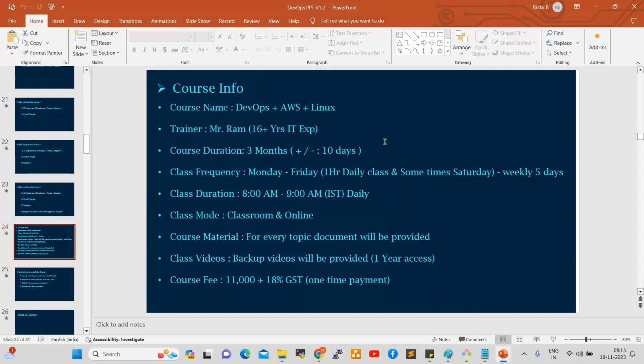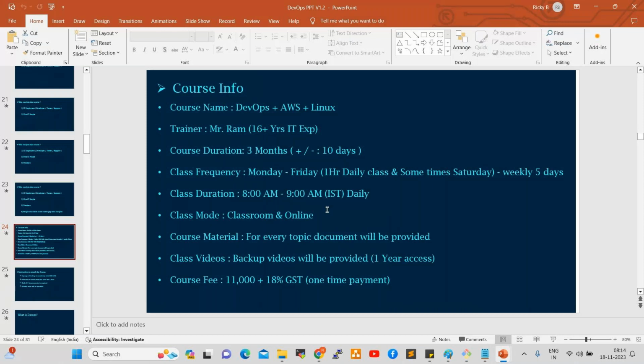Course duration is 3 months, and it may take another 10 days extra. Class frequency is Monday to Friday, a daily 1 hour class, and sometimes weekends also, Saturday will be covered. Class timing is 8 a.m. to 9 a.m. IST daily. This is a live class, and classroom and online are both available at the same time. People are confused thinking classroom timing is different and online timing is different, but it is not like that.